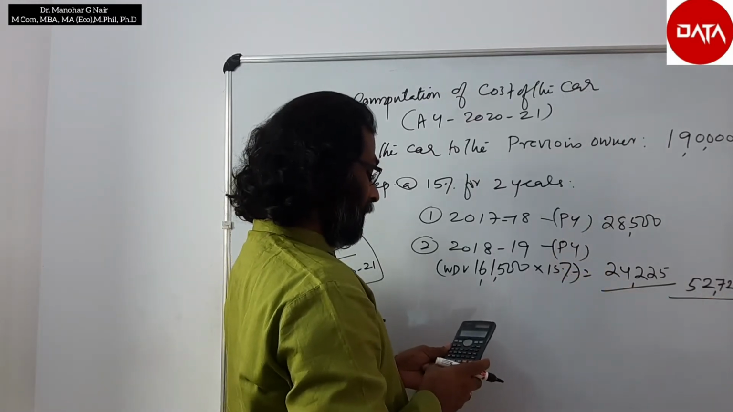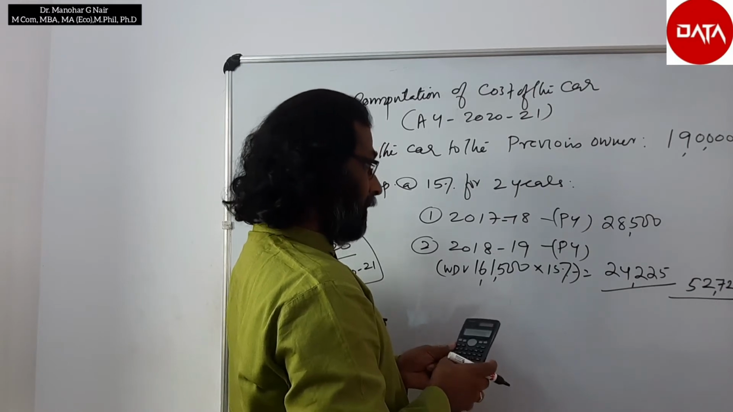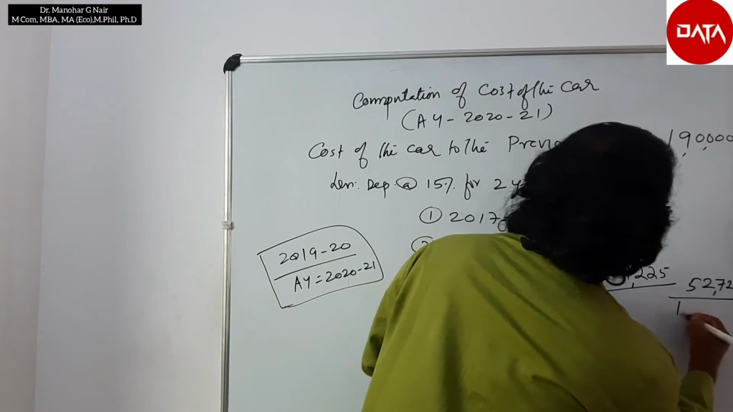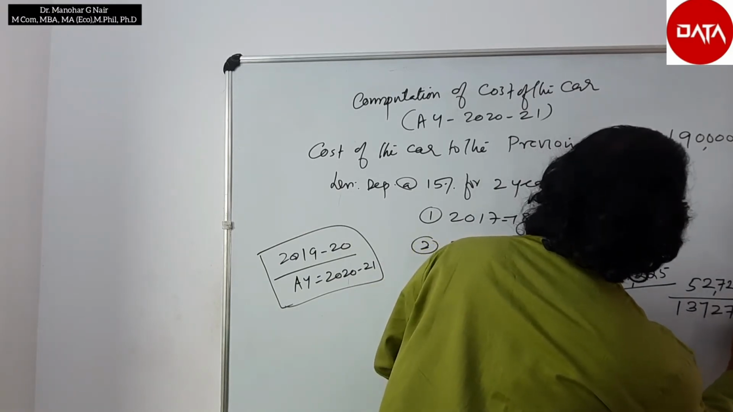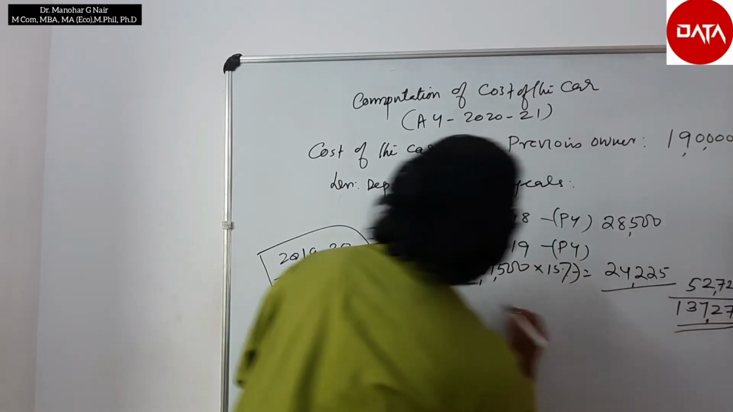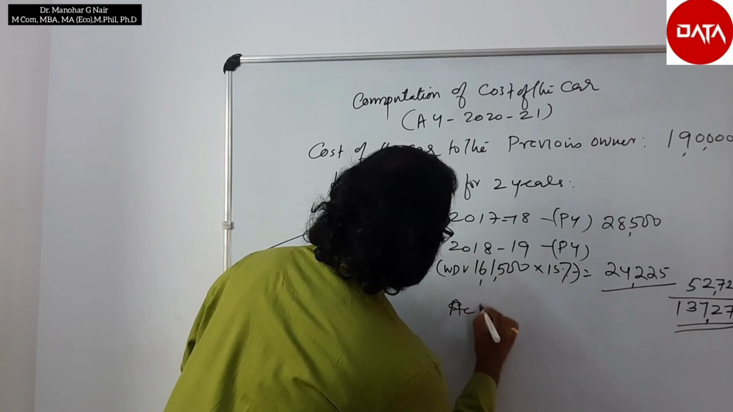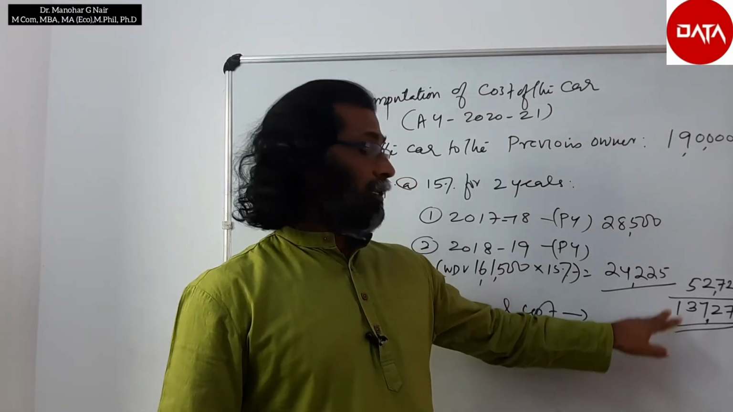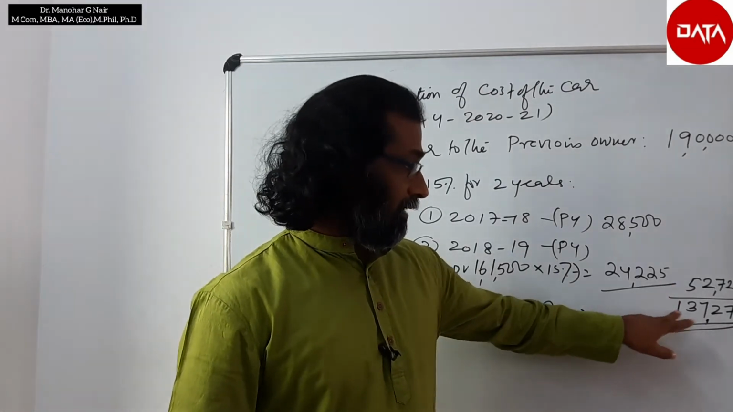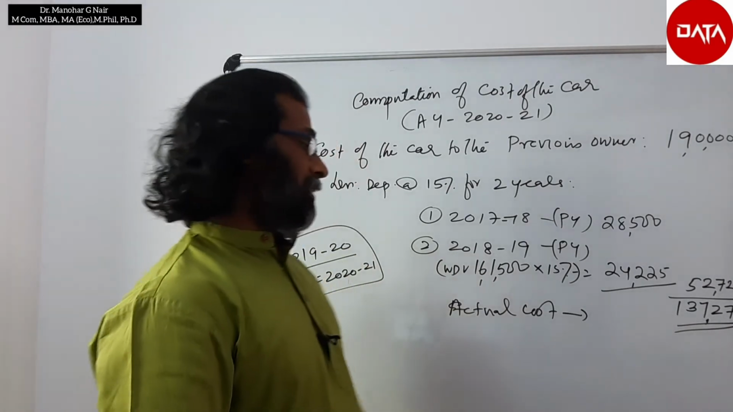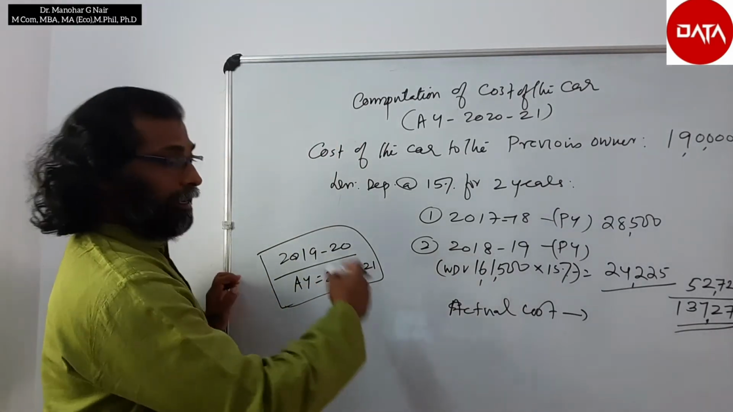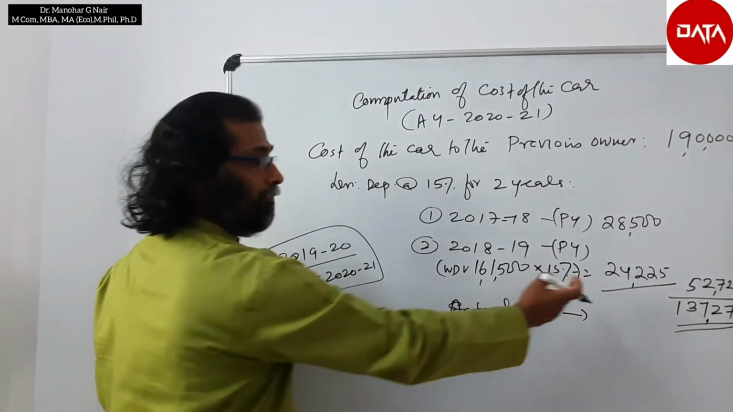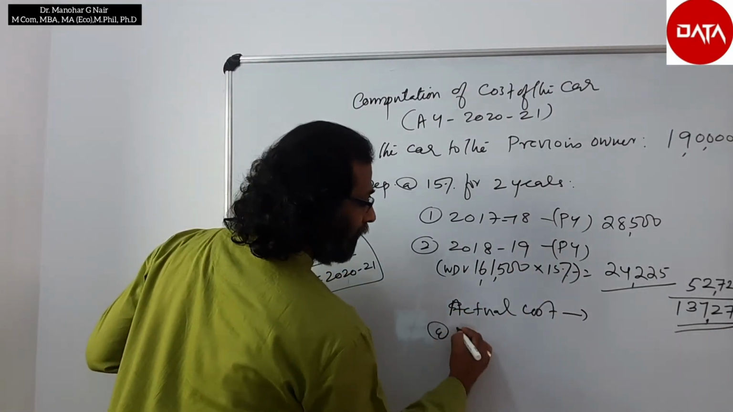1,90,000 minus 52,725 equals 1,37,275, which is the actual cost to the second owner. And if he has to compute depreciation, he has to work it out based on this at the rate of 15%